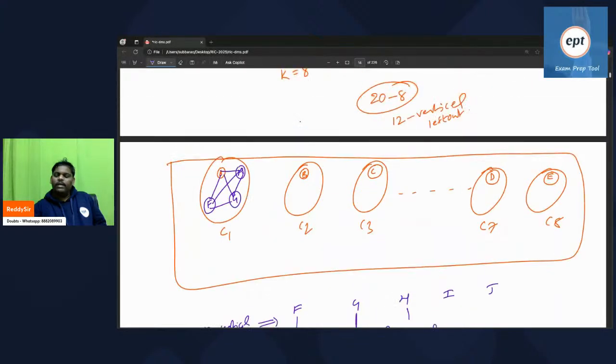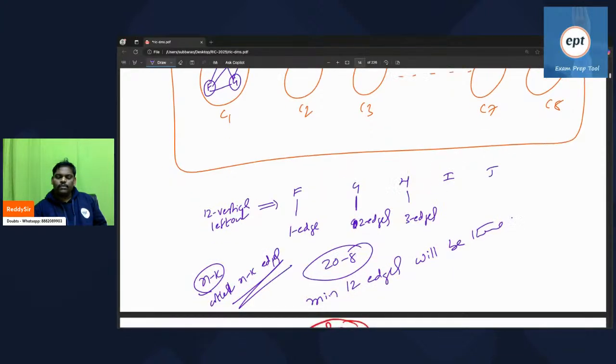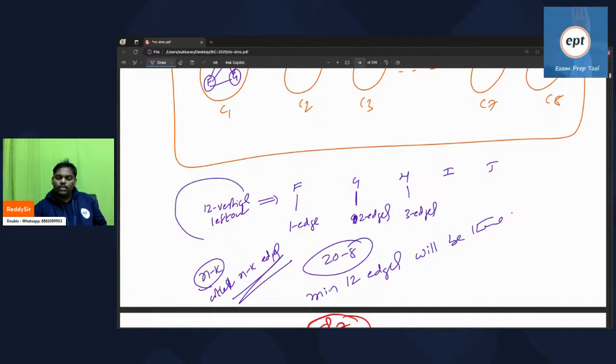See, very simple. Because it is not a forest, everywhere keep one vertex first, because when you say k components, every component requires one vertex. So the left out vertices, 20 minus 8, are 12 vertices.